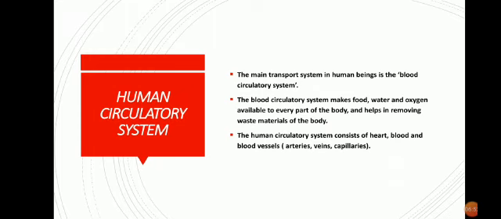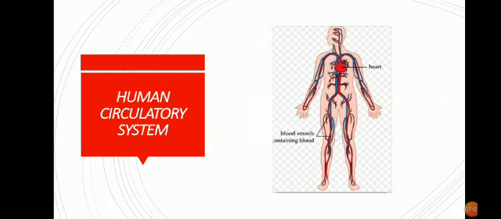So next we will now describe all the parts of the circulatory system, and first we will be discussing blood, that is the vehicle of our body, right? So here you can see this is the heart. You all know where our heart is located. I'll discuss the heart in our next class. Heart is located in our chest cavity and it is slightly tilted to our left, near the lungs. So the heart is the important organ of the human circulatory system. Then blood vessels, 3 kinds are there, arteries, veins and capillaries, and the medium of transport is the blood.